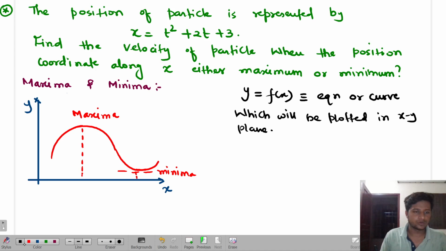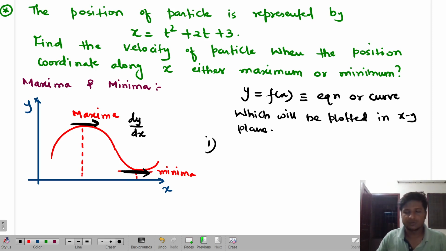The question arises: how are you going to calculate it? First, see what kind of points maxima or minima are. Where will they be? Look carefully. When you draw the tangents over here, tangent means slope in physics, right? Tell me yes or no. You must all know this. Did I tell you that tangent means dy by dx? Tangent means slope, right?